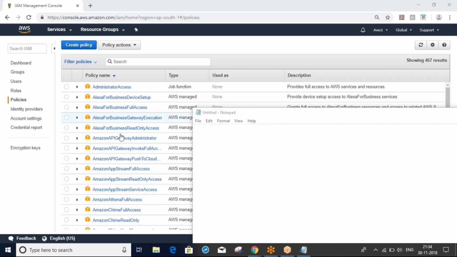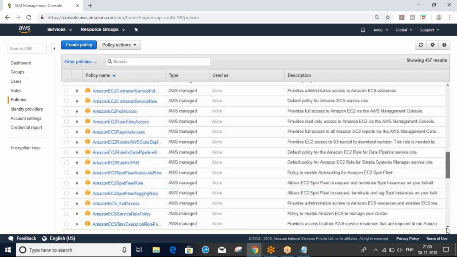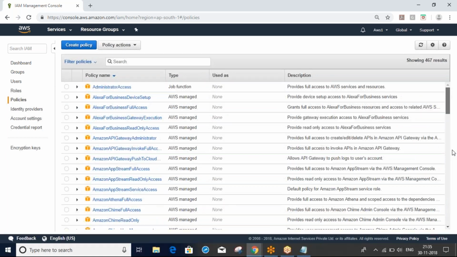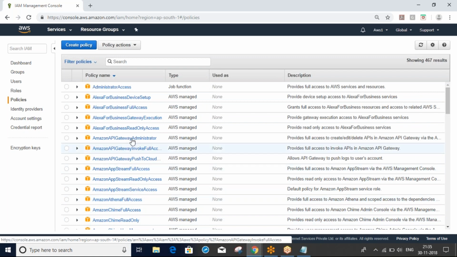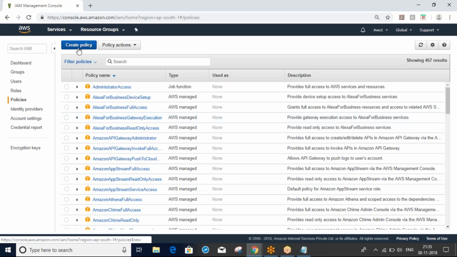which are provided by AWS. So you can see here, these are the default ones. You can see full access for each and every service: full access, read only, full access. Admin means full access, kind of like root type. With admin access you can do whatever, except building dashboard. So these are the default ones. If you want, we can create our own custom policies also.